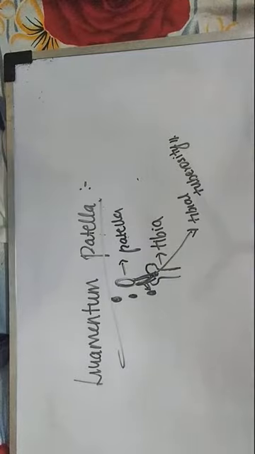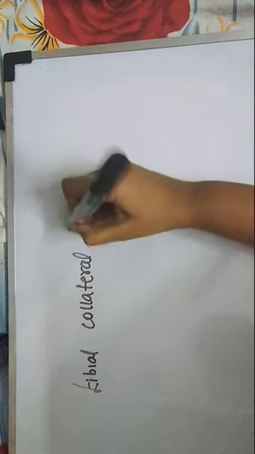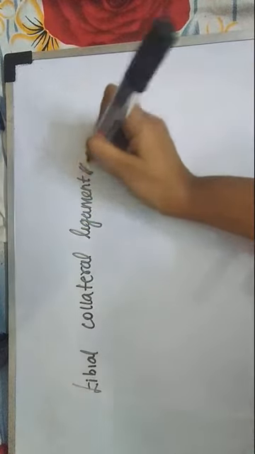Next we will go with the tibial collateral ligament. This is all easy. I am not explaining it in the order of the mnemonic, but all the ligaments I am going to explain will be in that mnemonic, so you don't need to worry about it. Now we will talk about the tibial collateral ligament.